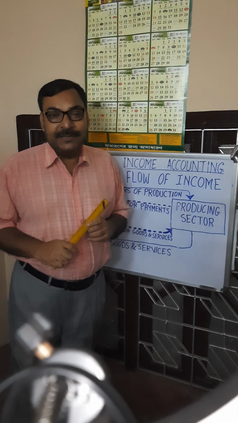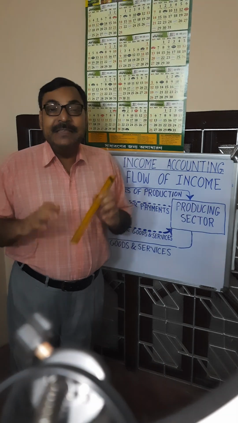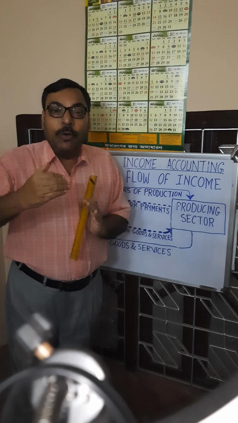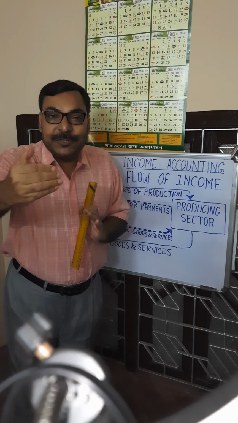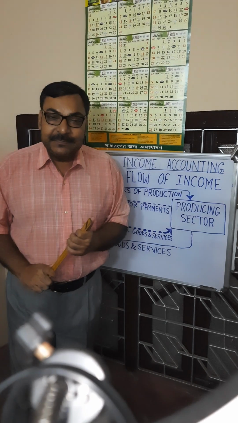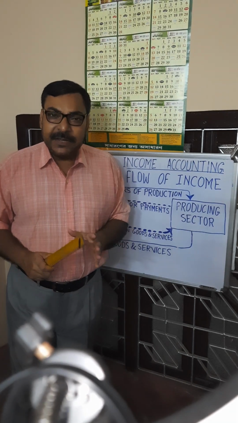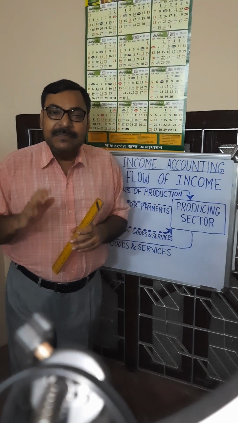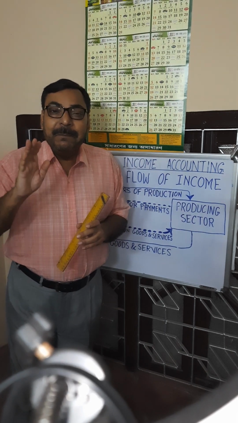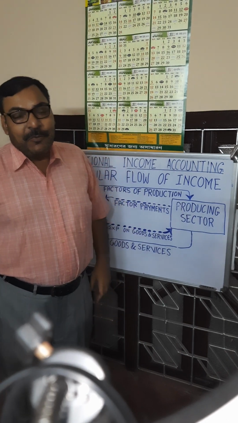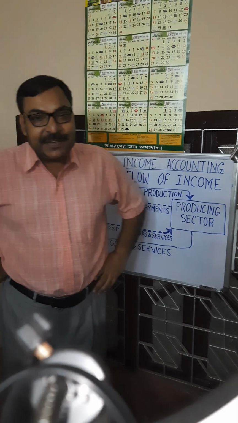Household sector is always supplying all the required factors of production to the producing sector. Whatever the producing sector produces, they need some basic factors of production. What are these basic factors of production? You know it well.